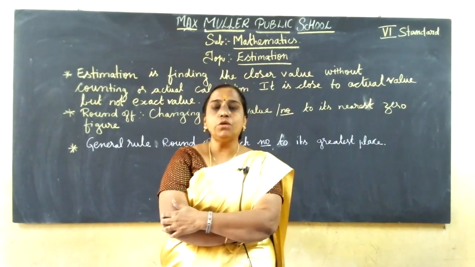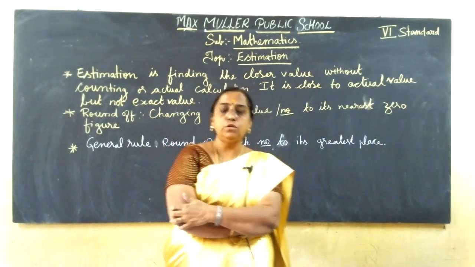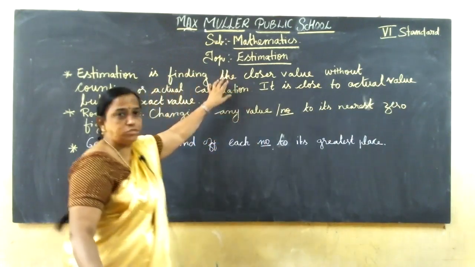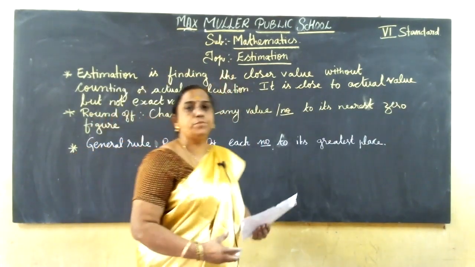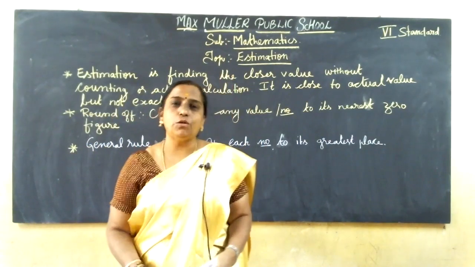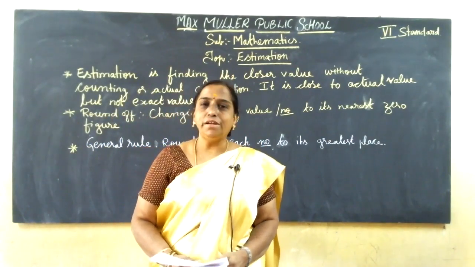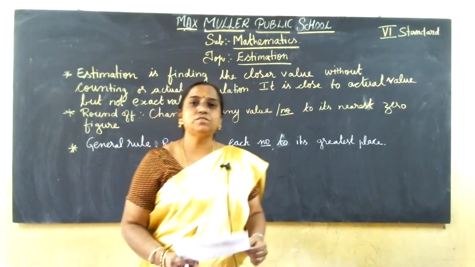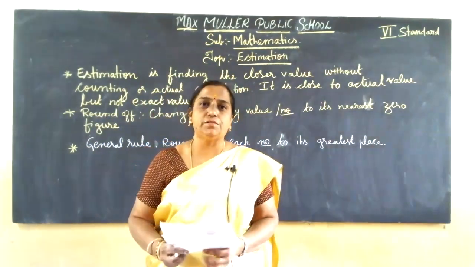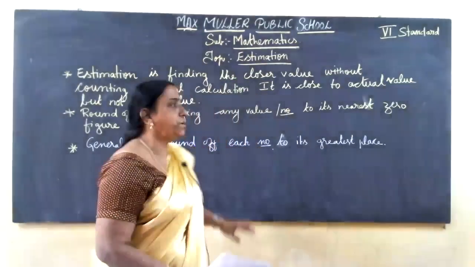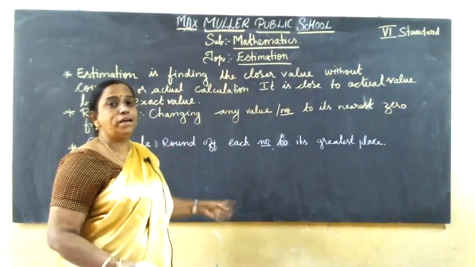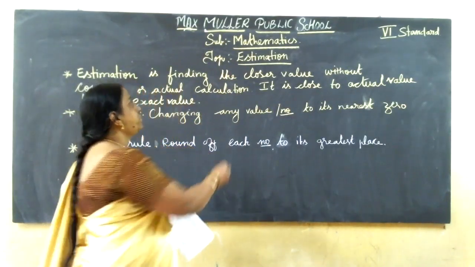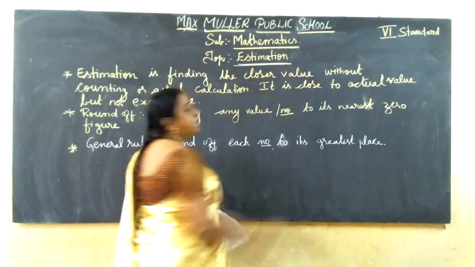So, in the new book I completed exercises 1.1 and 1.2. Today's is 1.3. Before that, I'll explain a new topic, estimation. Then I'll go for exercise 1.3. In exercise 1.3, all statements are story sums. Already I explained the keywords of story sums. Whatever they ask, you should add, subtract, multiply, or divide. So first today I am going to explain estimation. Then I'll solve a few sums from exercise 1.3. Clear?